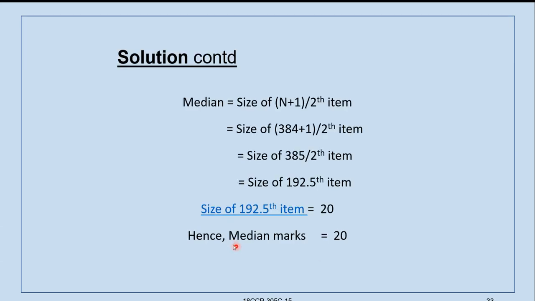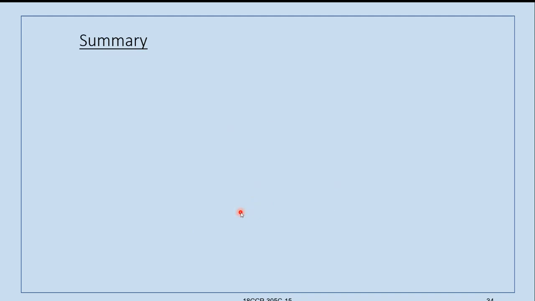So the median lies here. We will see the formula in the next lesson. Then we will understand how the median is calculated in discrete series and continuous series. So we have understood how to locate the median value in the discrete series when frequencies are given.